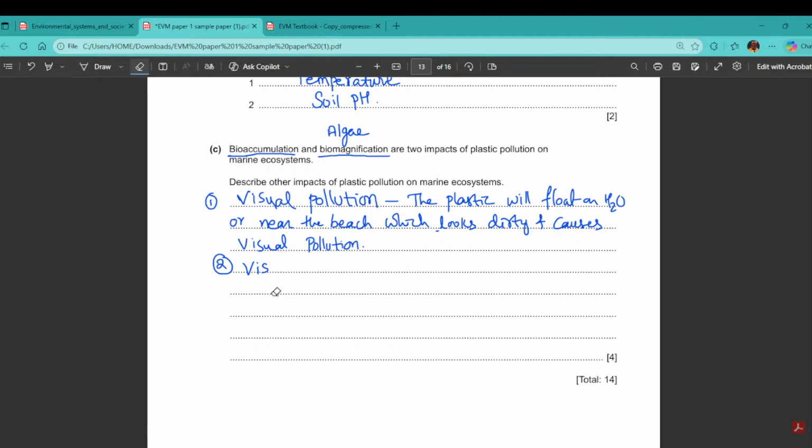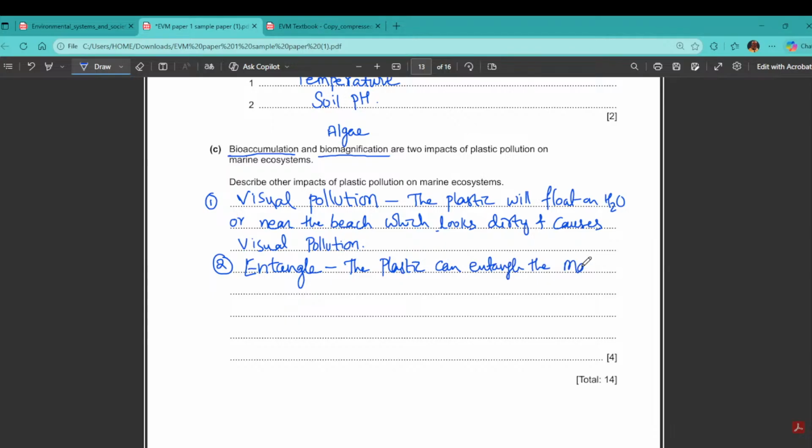So I can change this one, and I can write here is entangle. What about entangle? The plastics can entangle the species, marine species, and can hamper them. Negative impact will be there on their life, like they can't swim.